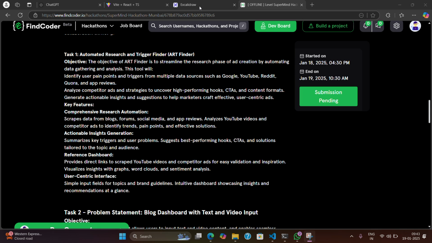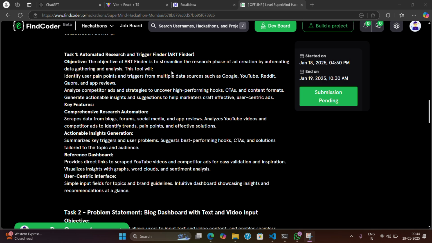The task I have completed for this hackathon is task one. It's called Automated Research Trigger Finder, ART Finder. Its main objective is to enhance ad analysis via AI. So, how will this work for a company?